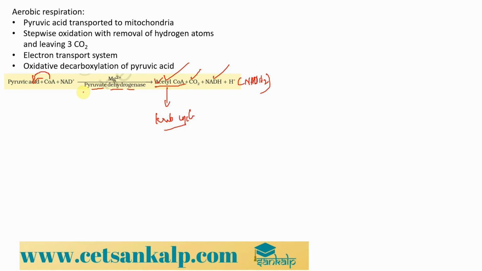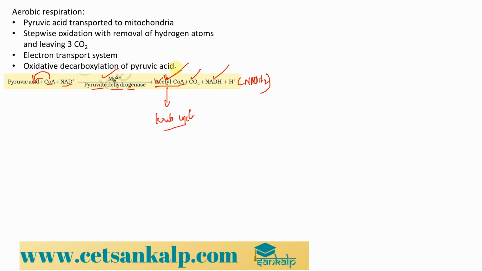Okay, so as you have observed, not only coenzyme A and NAD plus are required as coenzymes, but also an inorganic ion, that is magnesium. A divalent magnesium ion is also required. For what? For the pyruvate dehydrogenase activity, we need the magnesium ion as well. So this is the first step of reaction, the generation of acetyl CoA for the Krebs cycle.